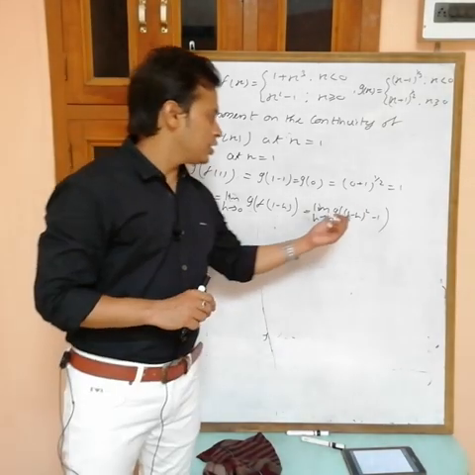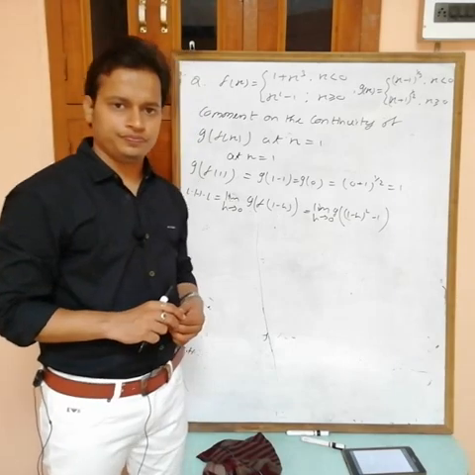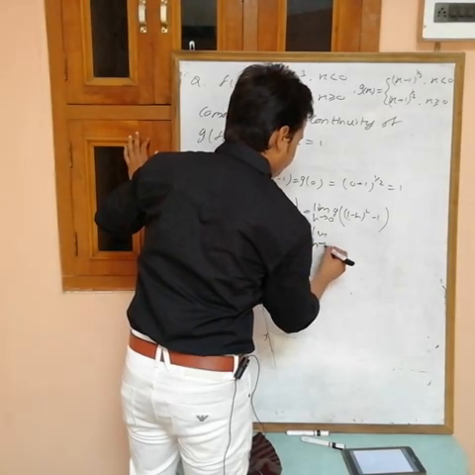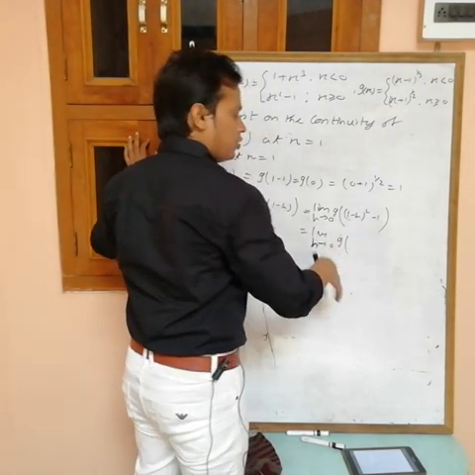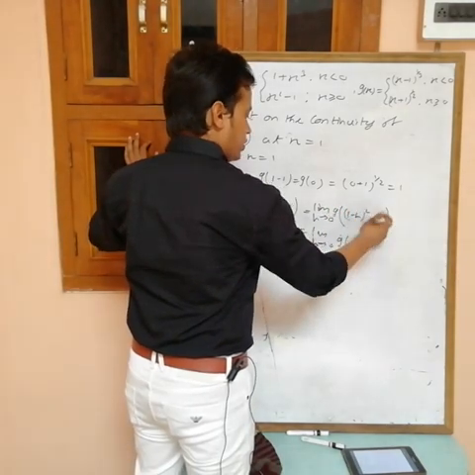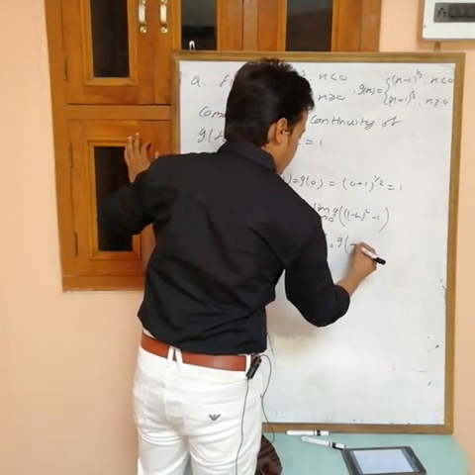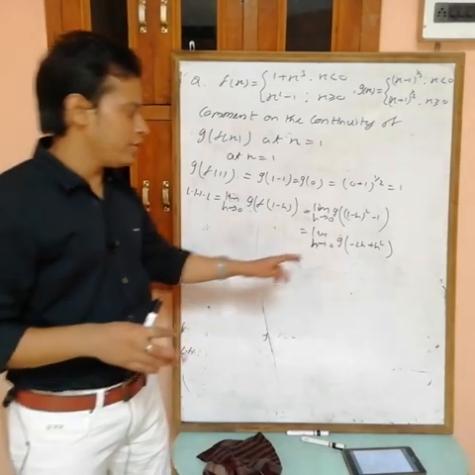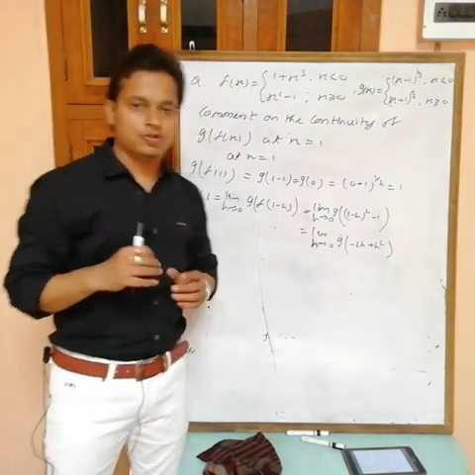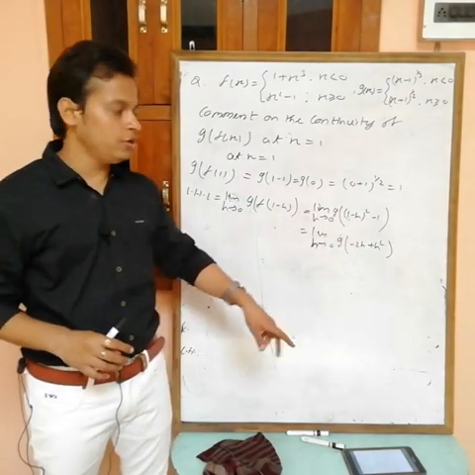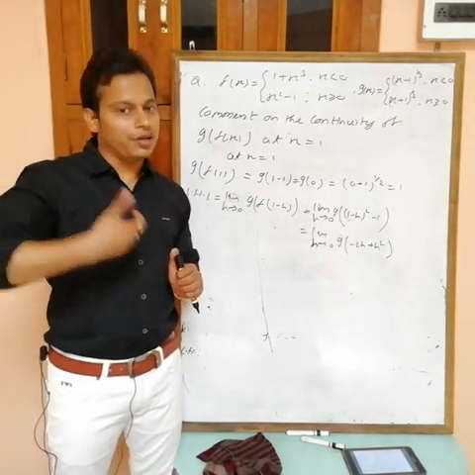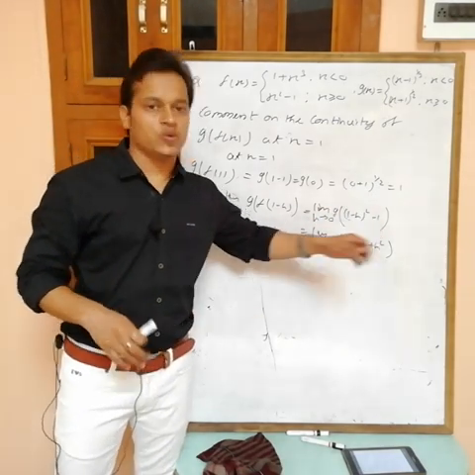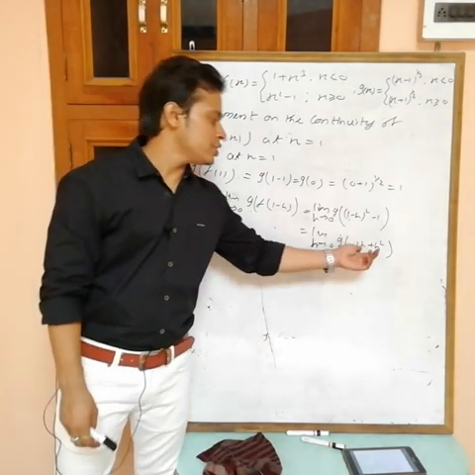Now can I say that this value is less than 0? Obviously, or I can solve. See, limit h tending to 0, g of, if you expand this one, 1 square, 1 cancels out, minus 2h plus h square. Now 2h is greater than h square, so the negative value is higher than the positive value, so this is negative. Also from this one you can say that this is negative: 1 minus h is less than 1, its square is again less than 1, less than 1 minus 1, negative. So this value is negative, it means less than 0.